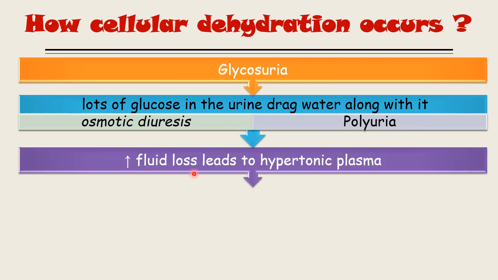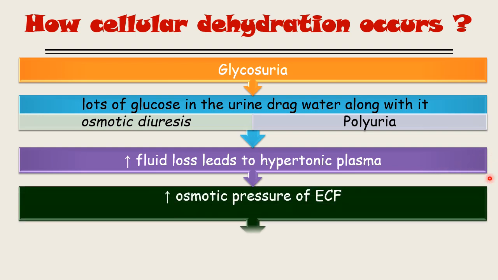So increased fluid loss leads to hypertonic plasma. The tonicity of the plasma will increase and it leads to hypertonic plasma because of the loss of the water.